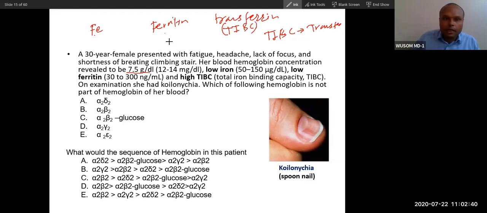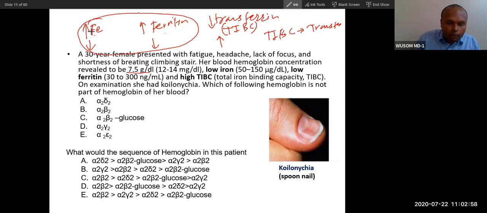So 3 tests will be measured, and always, these two will either increase together or decrease together, and this will always be opposite. If it increases, this will decrease, and transferrin will increase. From the name also you can remember: Fe, ferrous or ferrum, and ferritin, Fe. So this is the protein that stores iron. This transports iron. So you can see they have opposite relations. That is why you can see low iron and low ferritin, but high TIBC.